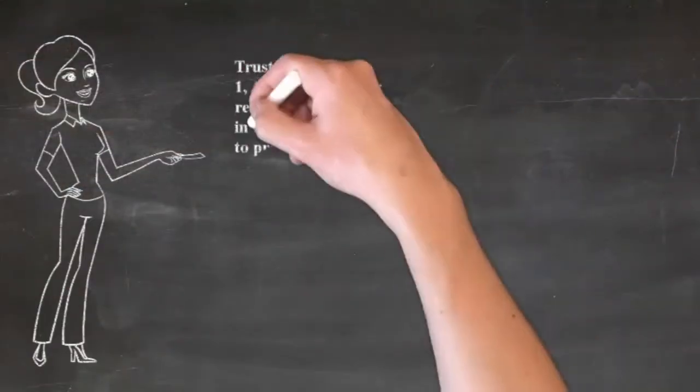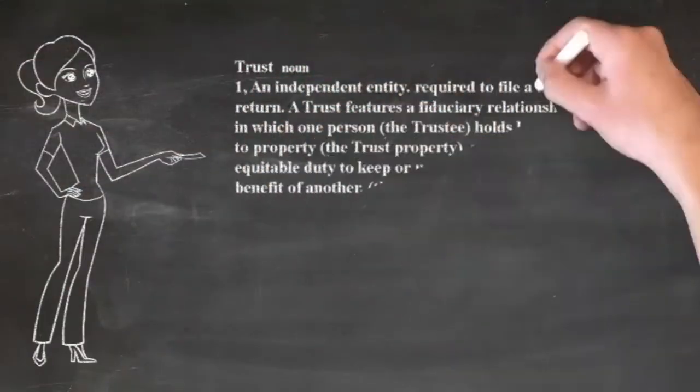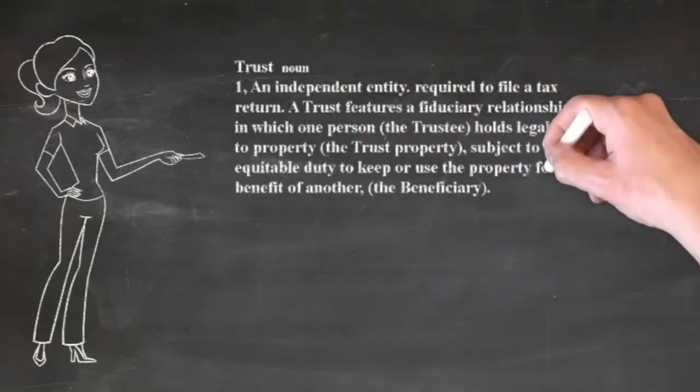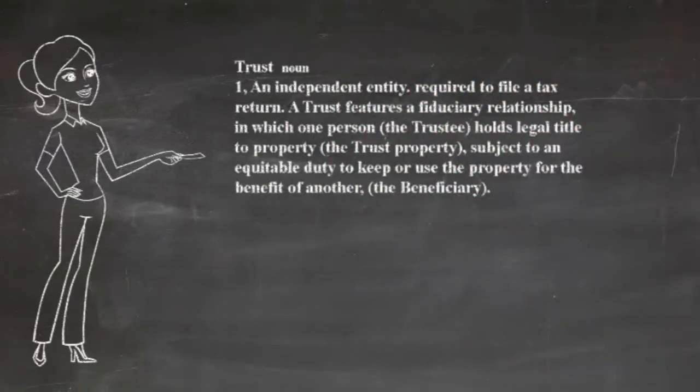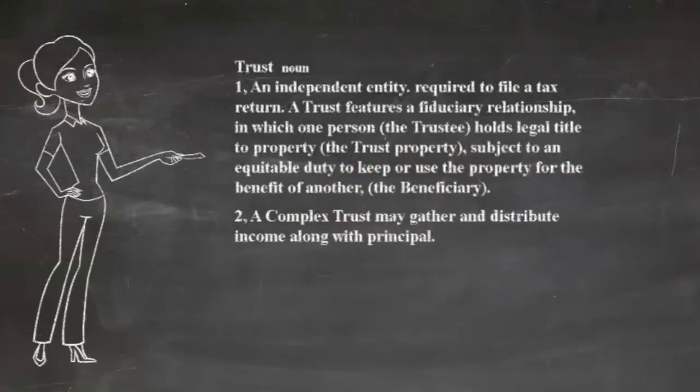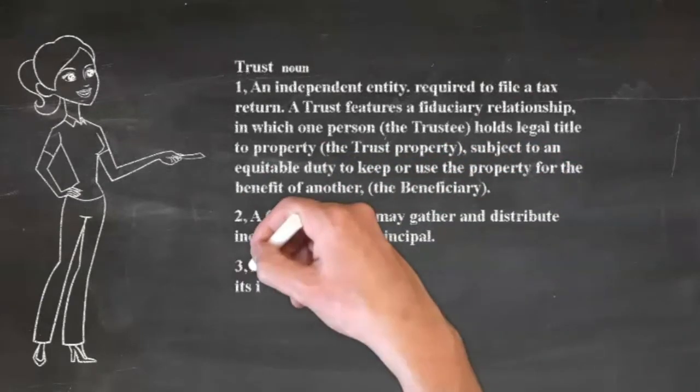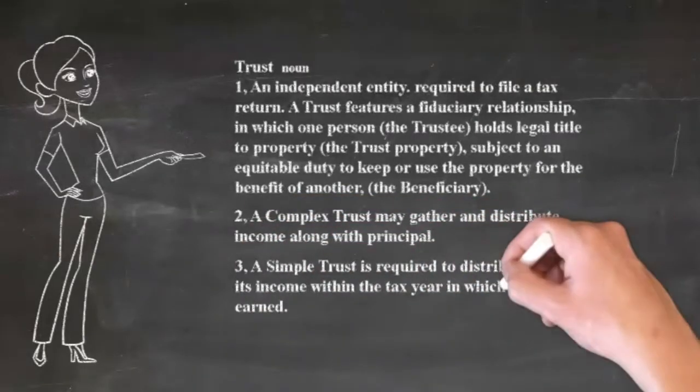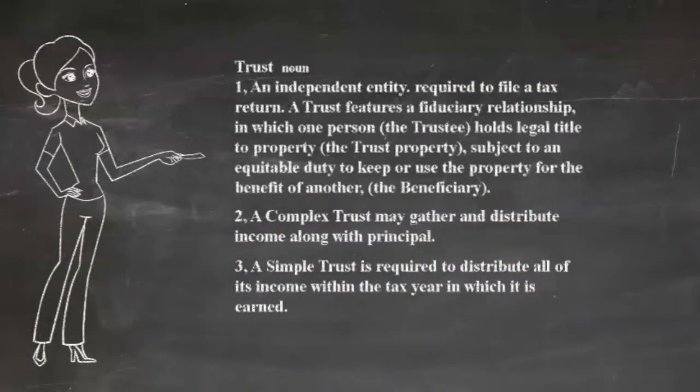Trust. 1. An independent entity required to file a tax return. A trust features a fiduciary relationship in which one person, the trustee, holds legal title to property, the trust property, subject to an equitable duty to keep or use the property for the benefit of another, the beneficiary. 2. A complex trust may gather and distribute income along with principal. 3. A simple trust is required to distribute all of its income within the tax year in which it is